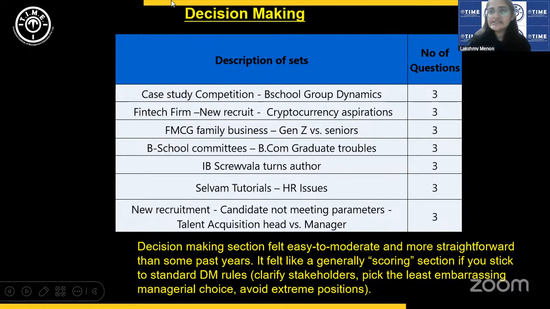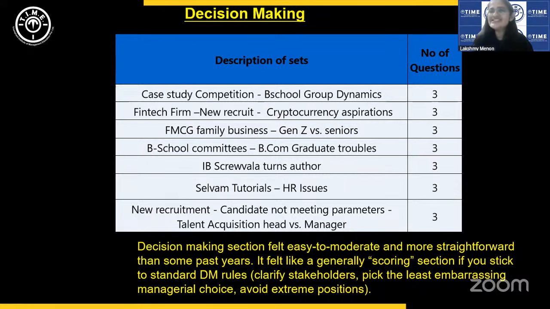Okay, so this is the decision making section. I would say this year again, the overall difficulty level of the section has come a notch down. I would risk saying that mainly because 6 of the 7 cases were in one way or the other related to B schools. Okay, either B school based caselets or about fresh graduates, right? People who have just come out of a B school and who have just joined a company. There was just one set which was completely different.